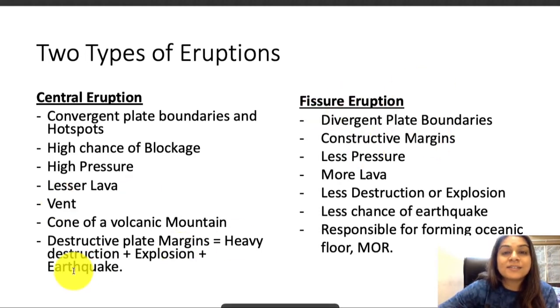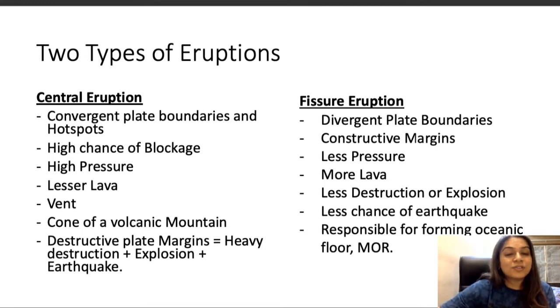Since the path is narrow, more lava is trying to escape through a smaller path. Because of that there's high pressure, and the lava could even cool down before it reaches the surface. So there could be a blockage, and if there's a blockage, the pressure is going to increase anyway.